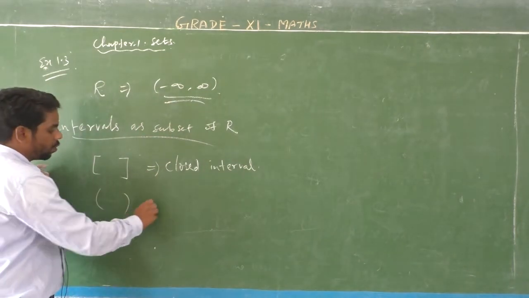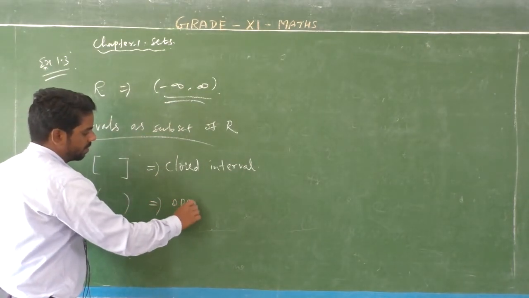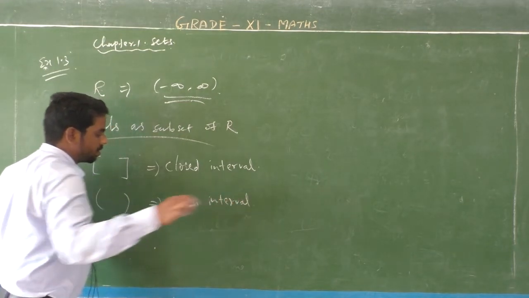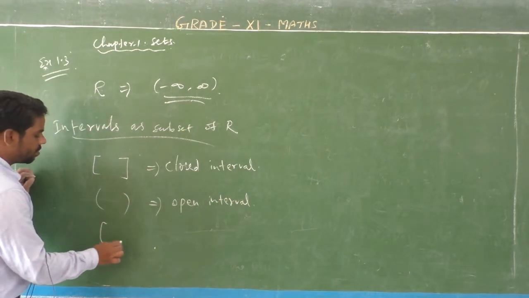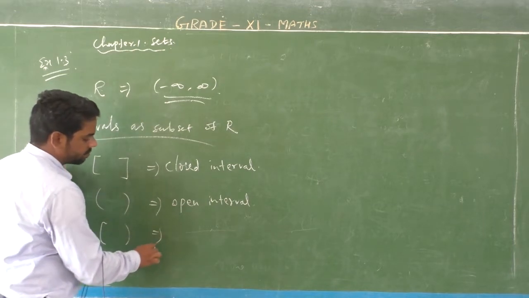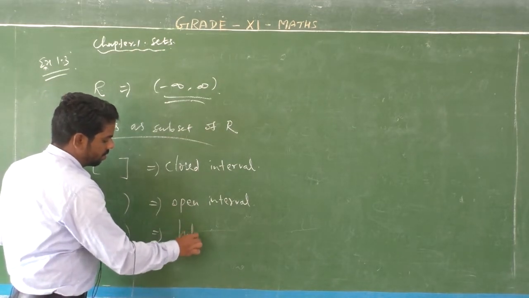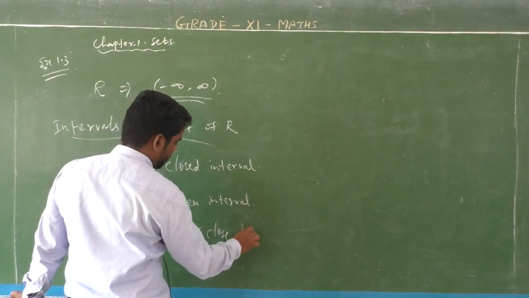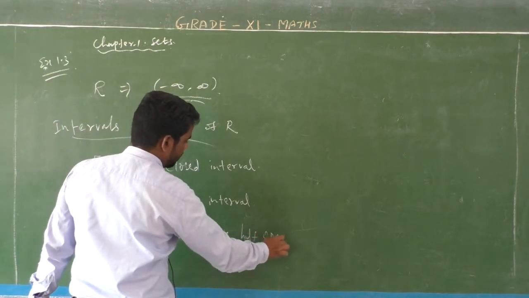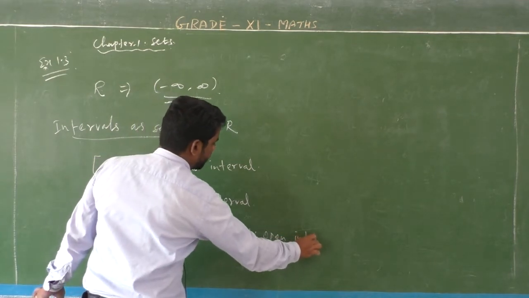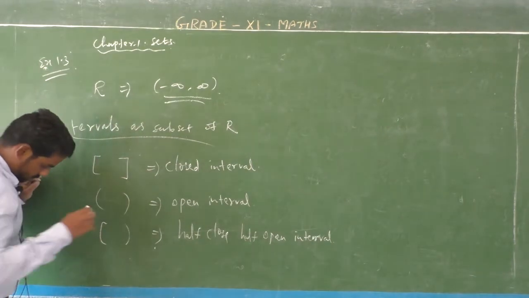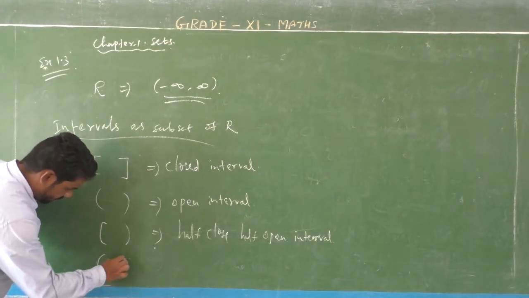This one is an open interval. This one is half closed, half open. This one is half open, half closed.